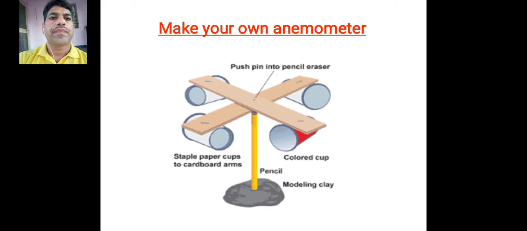Used as seen in the figure, push a pin into a pencil eraser. Here you put it, and it rotates by the speed of the wind. So you can make your own anemometer. Okay, students.